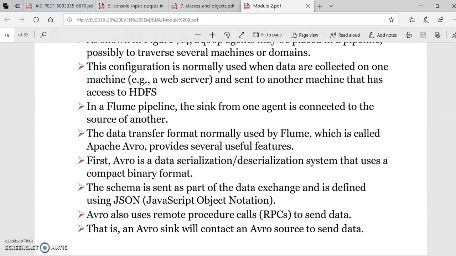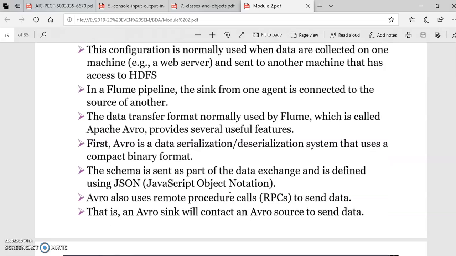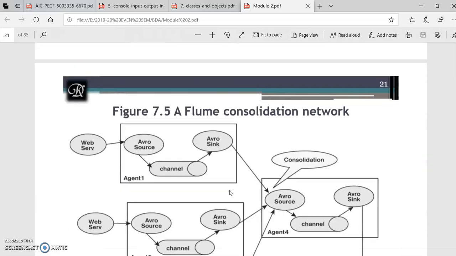For data transfer, Flume normally uses Apache Avro, which provides several useful features. Avro is a data serialization and deserialization system that uses a compact binary format. Another feature is that the schema is sent as part of the data exchange and is defined by JavaScript Object Notation. Avro also uses remote procedure calls, RPC, to send the data. An Avro sink will usually contact an Avro source to send the data. So this is about Apache Flume.